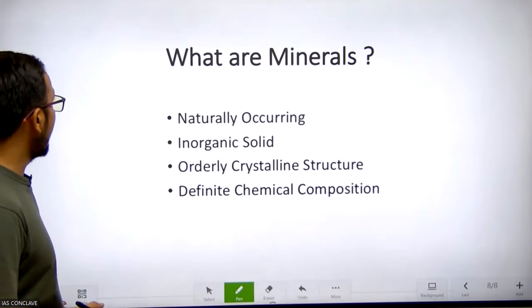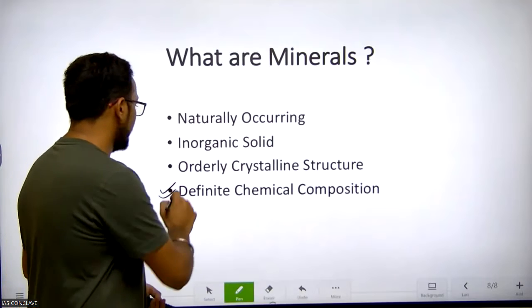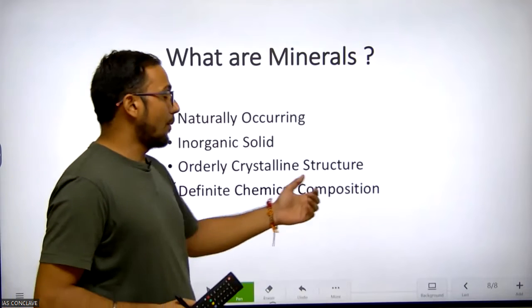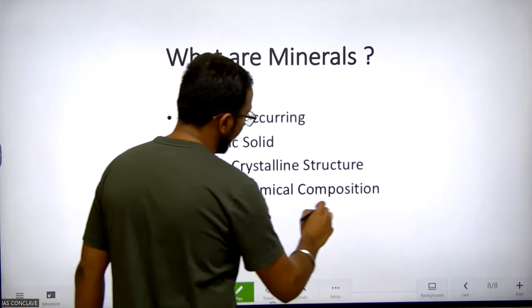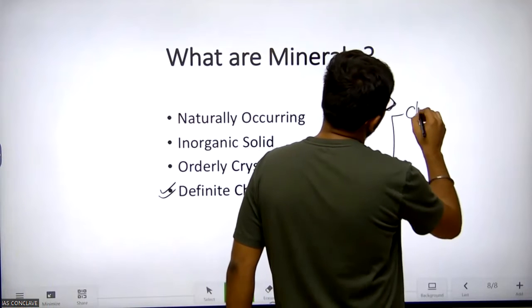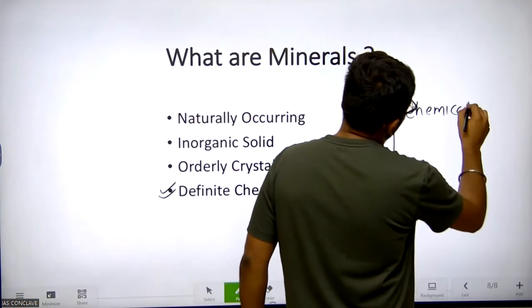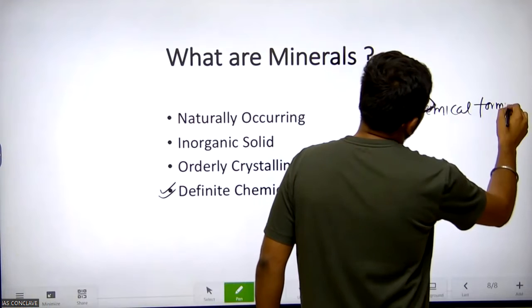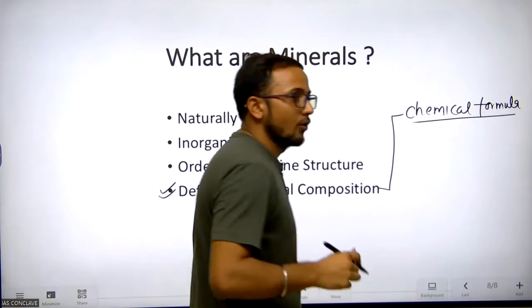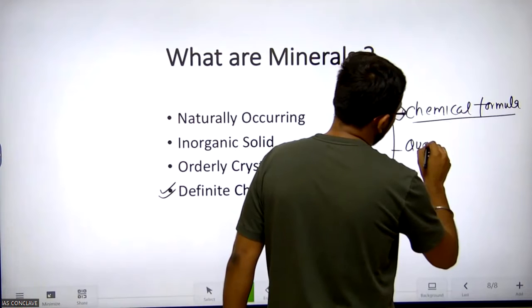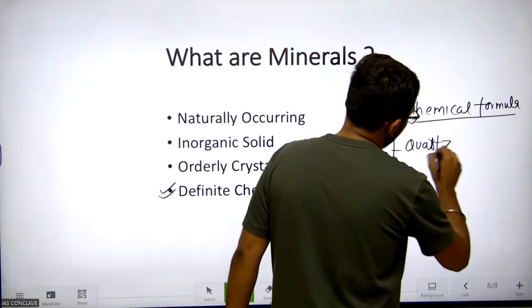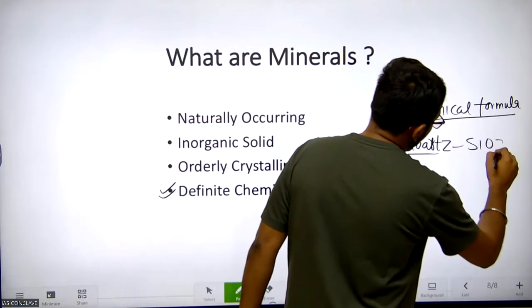Now look at the fourth one, definite chemical composition. So these have a definite chemical composition, means they have a definite chemical formula with some variations. Okay, so like quartz is a famous mineral which has the formula SiO2.